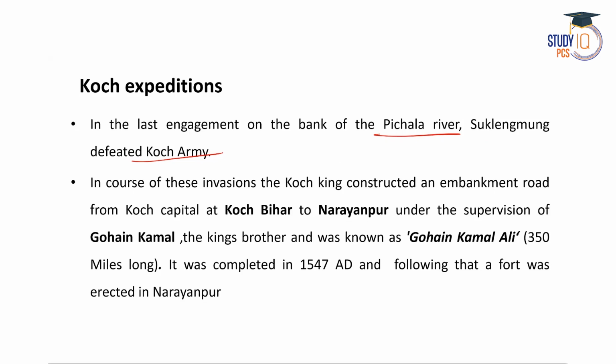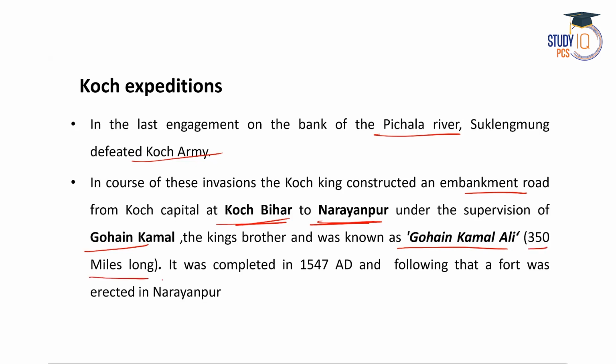And actually in the course of this expedition or invasion or war between Ahoms and Koch, Koch King Naranarayan constructed an embankment road from Koch capital Koch Bihar up to Narayanpur under the supervision of his brother Gohai Kamal, right? And this particular road was known as Gohai Kamal Ali. It is a 350 miles long road. Very, very important.